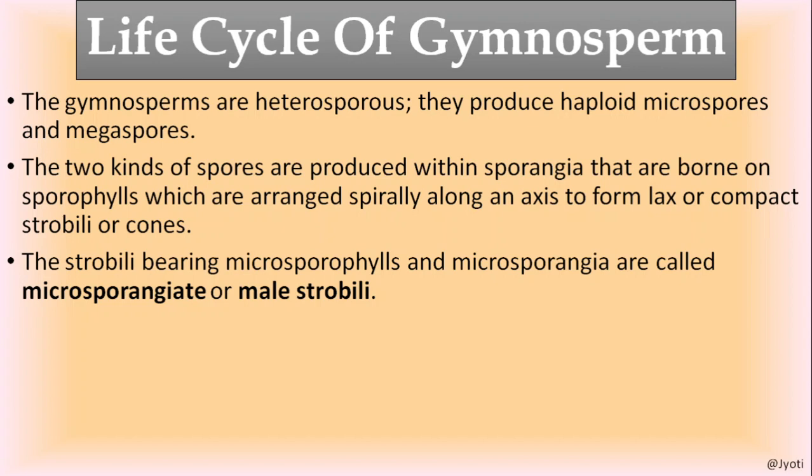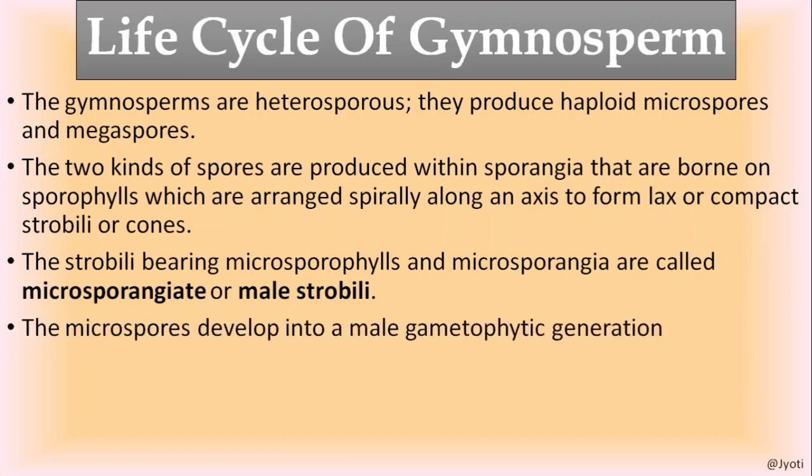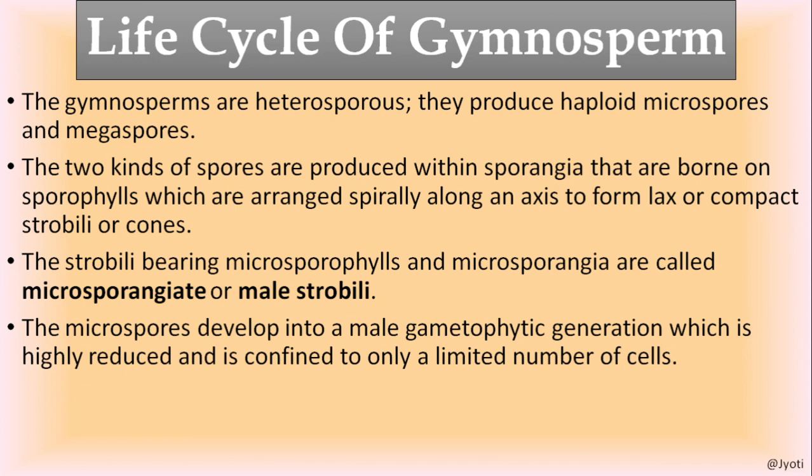The microspores develop into a male gametophytic generation which is highly reduced, very small in size, and consists of only a limited number of cells.